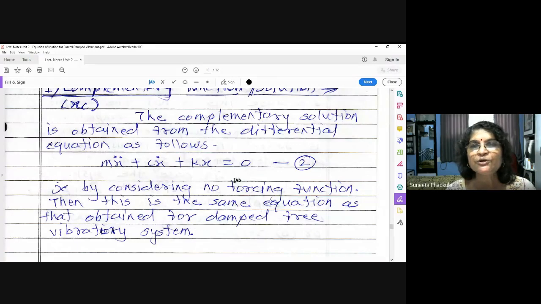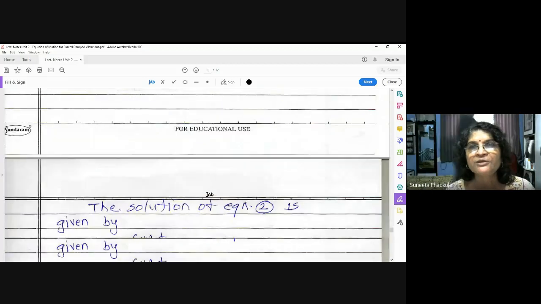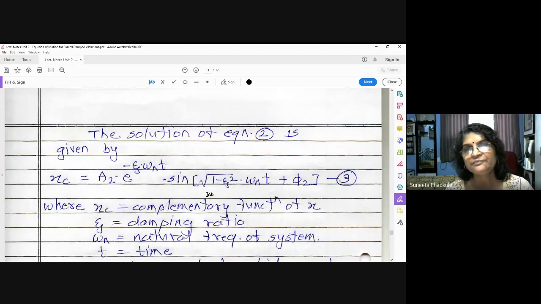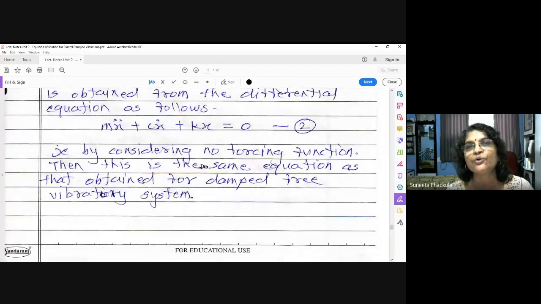You know what the solution for this is? We already studied. There are 3 cases: under damped, over damped, critically damped. Okay, so what is the solution? Do you remember? We have studied in unit number 1. The solution for under damped vibration for equation 2. That means this is your equation 2: mx double dot plus cx dot plus kx is equal to 0.